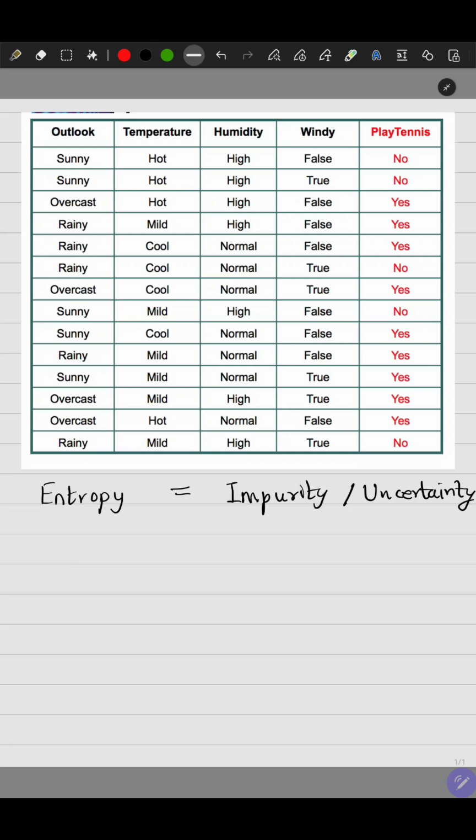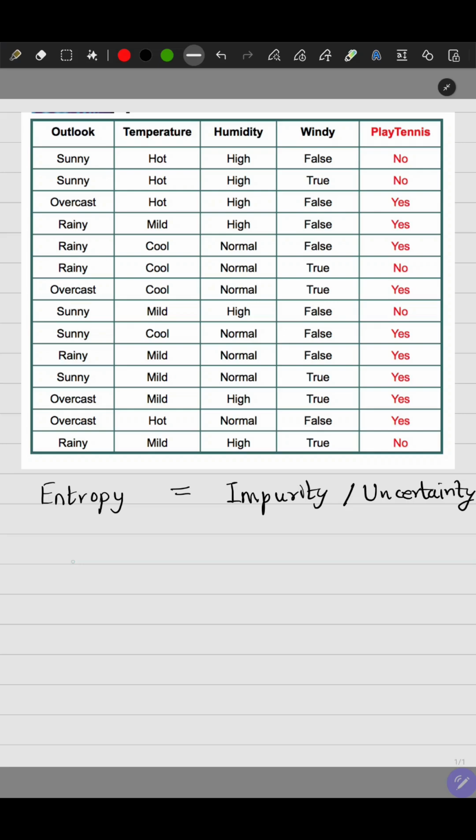Similarly, if the play tennis label column had no on every row, in that case as well, the impurity or the uncertainty would be 0, because the outcome is certain. If all the rows have yes as a label, despite the weather, the temperature, the humidity, and the nature of the winds, the person always goes out to play tennis. So there is nothing to decide over here.